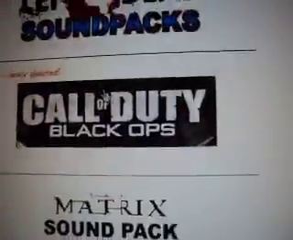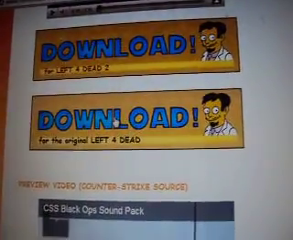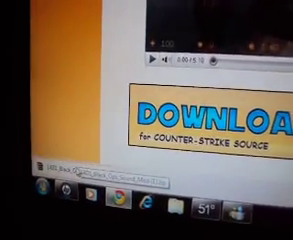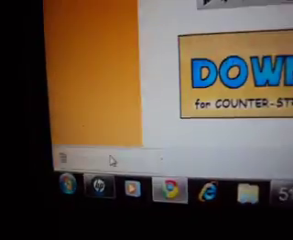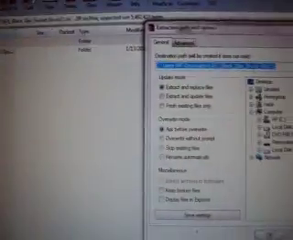So for example, I'm going to download the Black Ops one. I already have it downloaded, so no really big trouble. So just put download Left 4 Dead. And once you have it open here, I don't know what you're using, Google Chrome, whatever you're using. I'm going to close that, that won't matter now. So you want to extract this to your desktop.